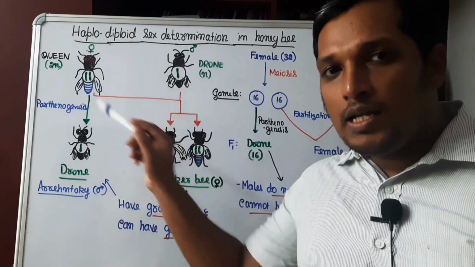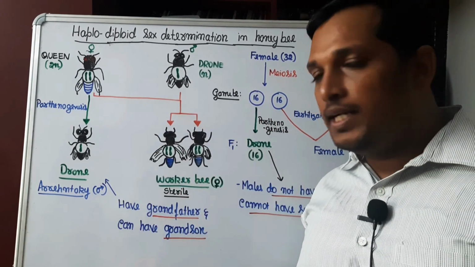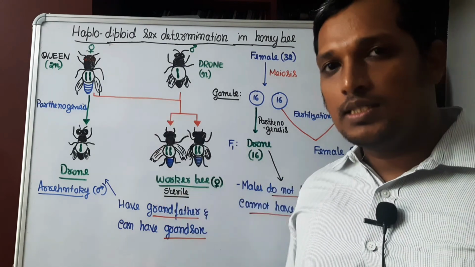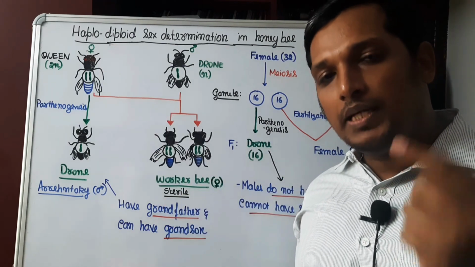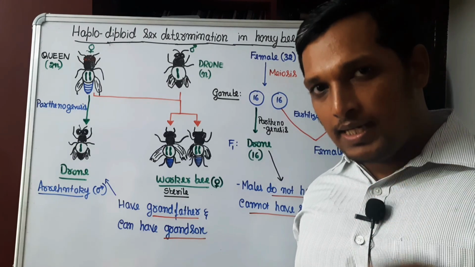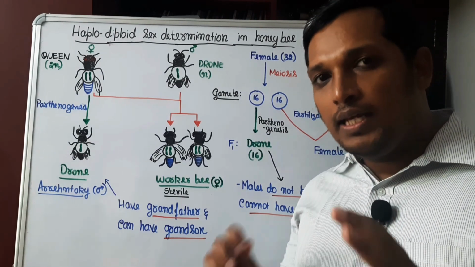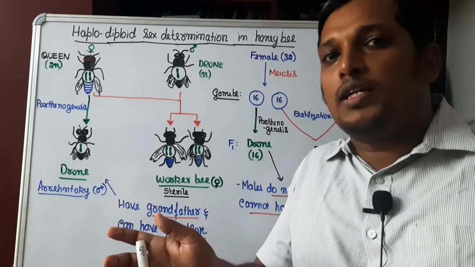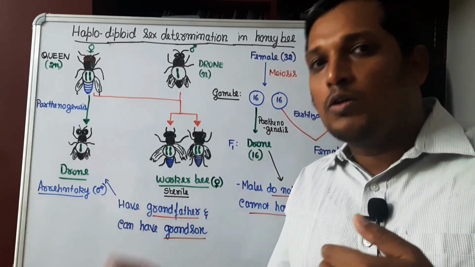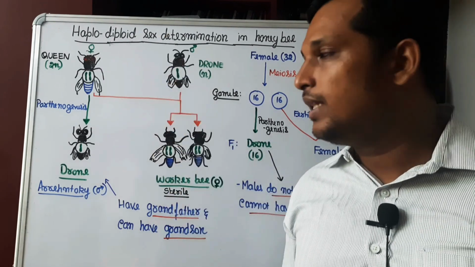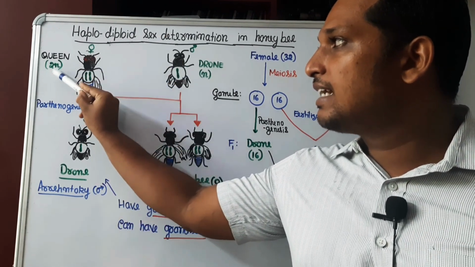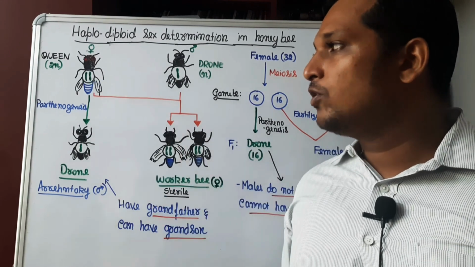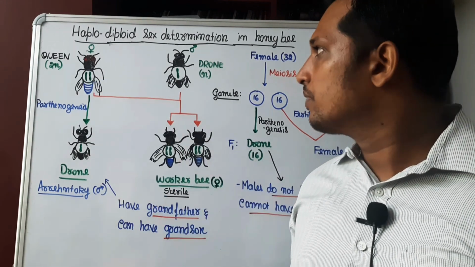Honeybee, in a honeycomb, you will find three types of individuals. First, a queen. Usually queen will be single, bigger in size, and if the number of individuals in the colony increases, in order to divide the colony, she will produce one more queen. Otherwise, only one queen will be there. Queen is considered as diploid, which indicates she will be having two sets of chromosomes.